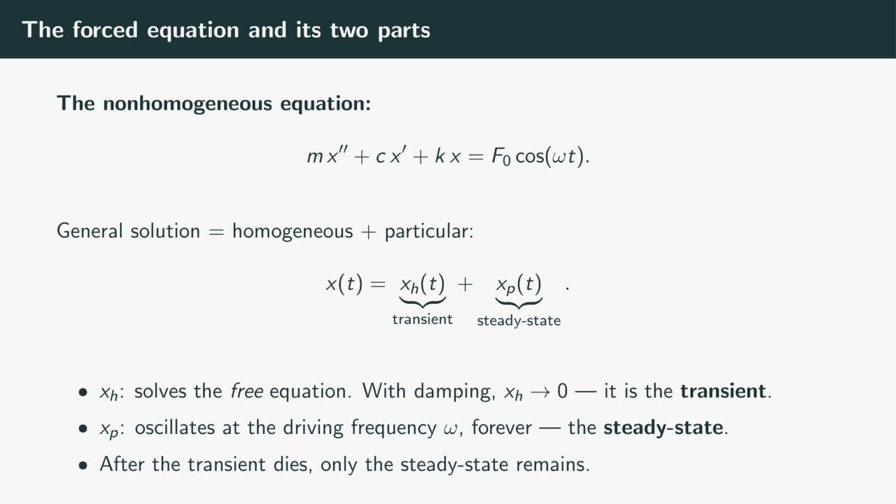The particular part, x_p, is driven by the external force and oscillates at the driving frequency ω, persisting for as long as we keep pushing. We call it the steady state. The lesson is that after you switch the forcing on and wait a moment, the startup wiggles die out and the system settles into a clean oscillation at exactly the frequency you are driving it. The steady state is what survives.